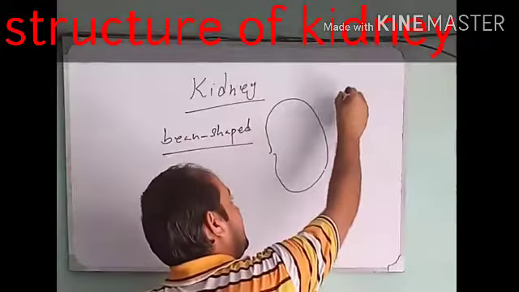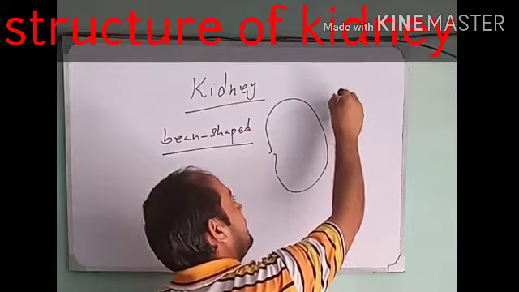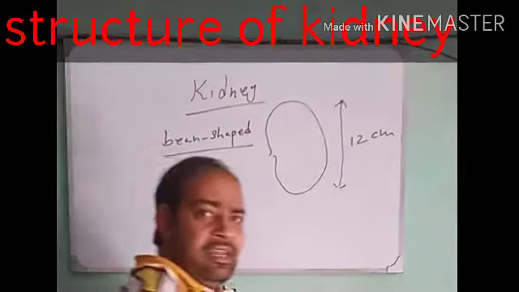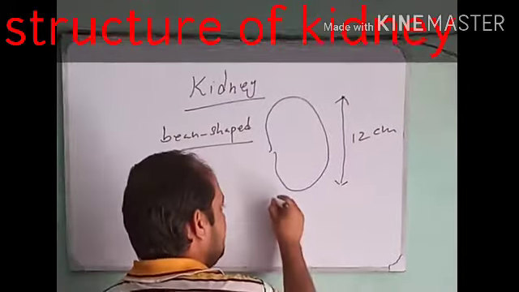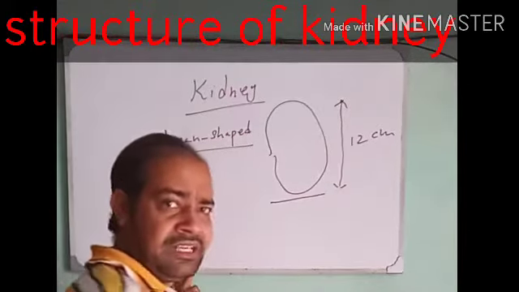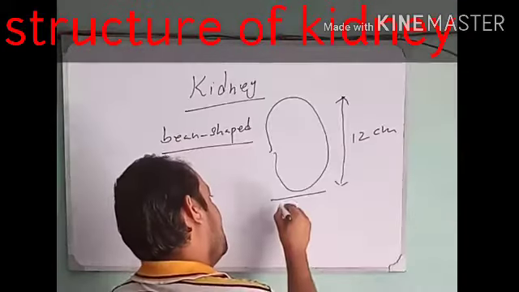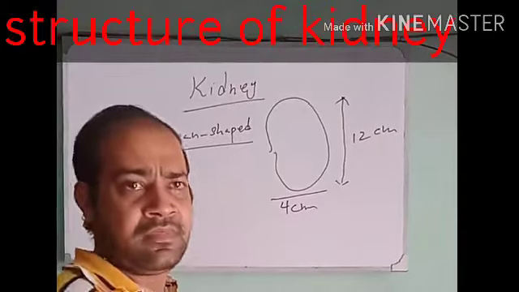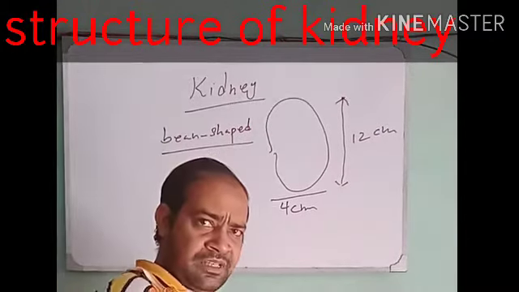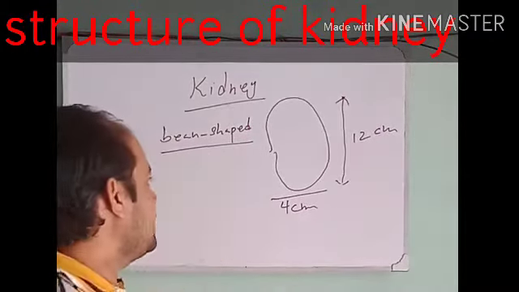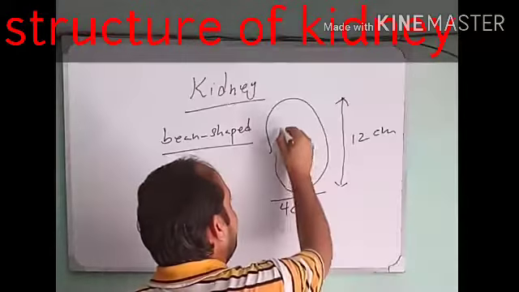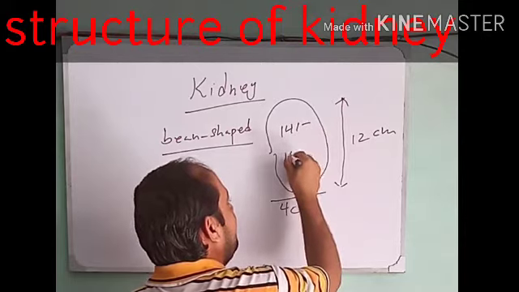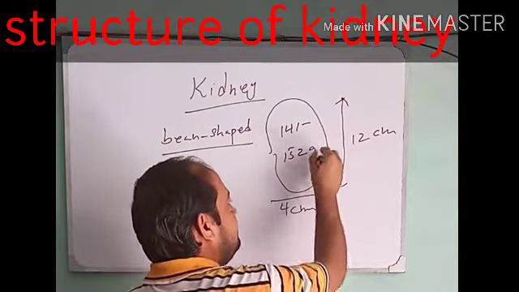Its total length is an average of 12 centimeter and its total width, breadth is about 4 centimeter. The weight, the mass of the kidney is from 141 to 152 gram.